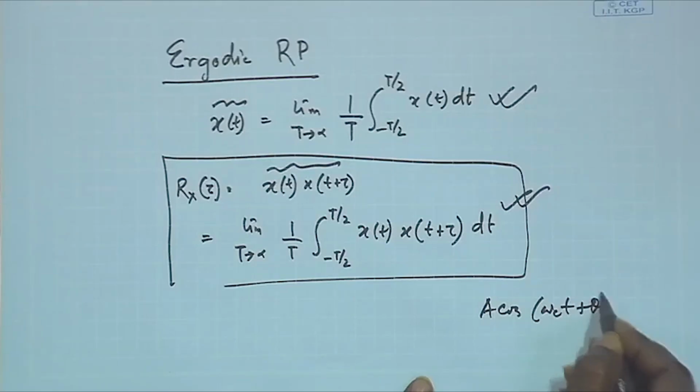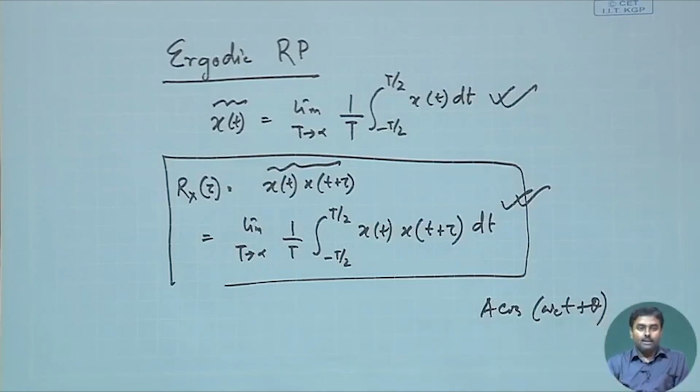ergodic process. Okay. I will not do that because it is a very simple exercise. I would request you to just test the sample we have taken, take any theta, A cos(omega_c t plus theta). Here a particular sample means any theta you can pick. Out of those random 0 to 2 pi, any value you can pick. It does not have any preference, that also will be clear to you. So, pick any of them, either 0 or pi or 2 pi or pi by 2 or pi by 4,